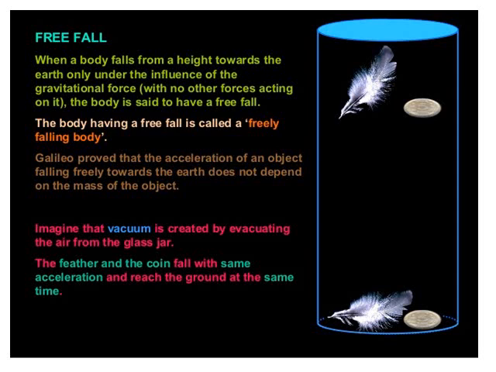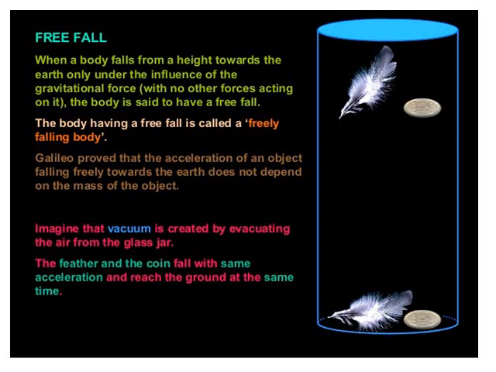Galileo proved that the acceleration of an object falling freely towards the earth does not depend on the mass of the object. So he proved the falling is not due to the mass of the object.